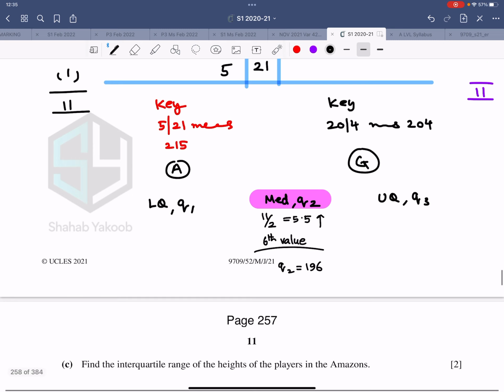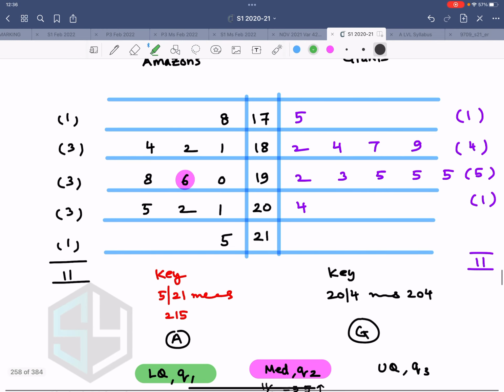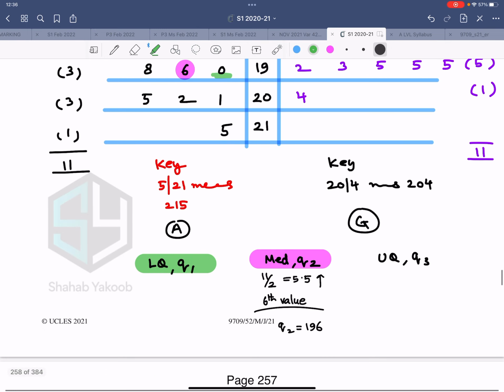So now let me do the calculation for the lower quartile, because the median is the 6th value. 5 values are lower ones. Which are the 5 lower values? The 5 lower values are this one, this, and this. Among these 5, which one is in the middle? So the one in the middle is this 2. 2 below it, 2 above it, so 182. So therefore the lower quartile is 182.